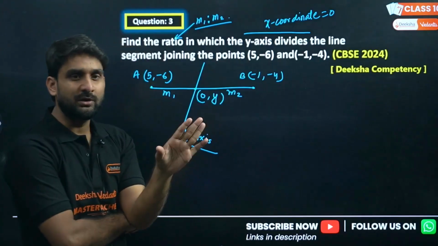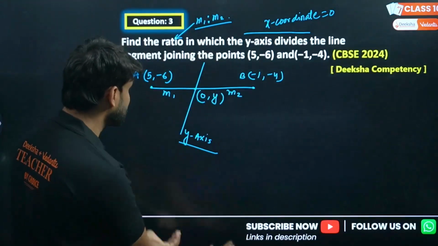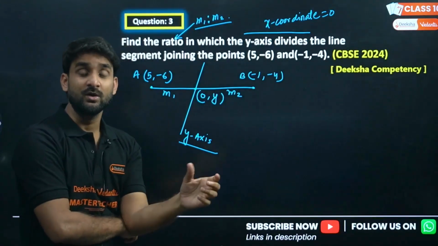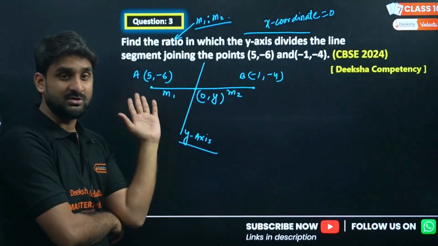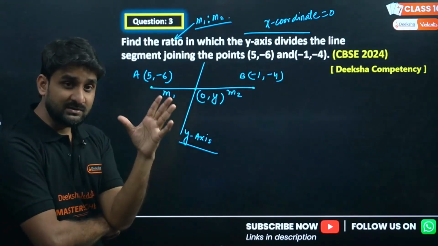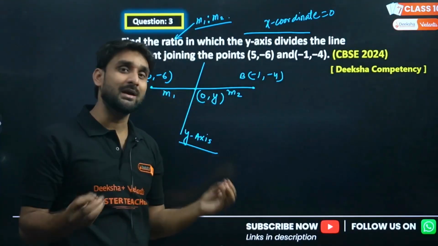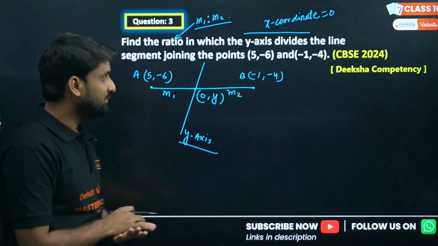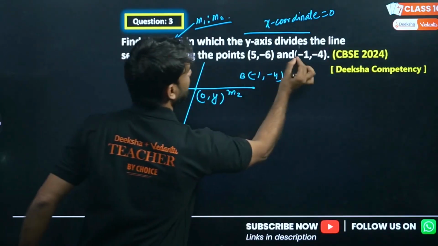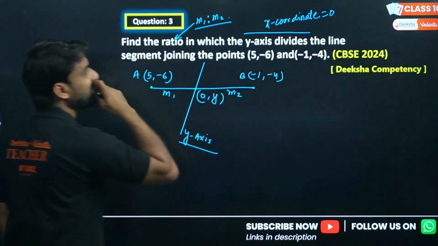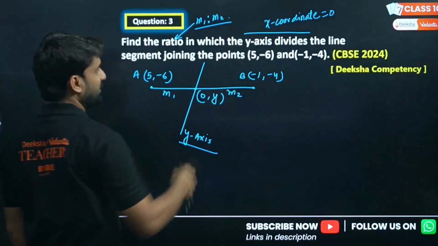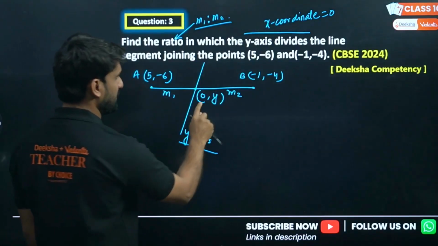This video is not only to look at the solution, how our Murtaza sir is solving the question. The main important thing is whether you are getting the concept or not, my dear lovely kids. The y-axis dividing the line means the x coordinate will be 0. So apply the section formula on the x coordinate.